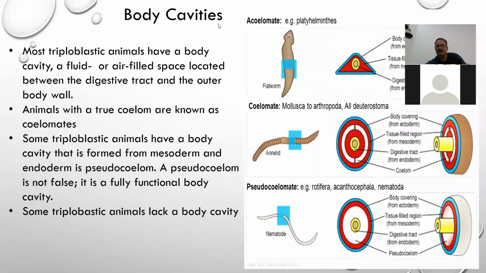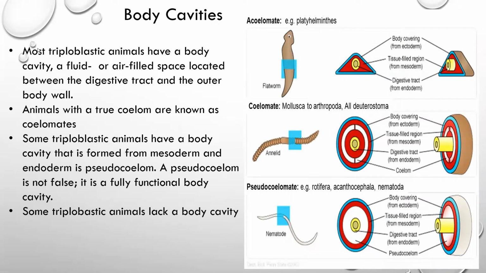In this slide, you can study that most of the triploblastic animals have a body cavity and are known as coelomate, and some of them lack a body cavity, and such animals are known as acoelomate. In case of true coelomates, they have a well-developed body cavity.